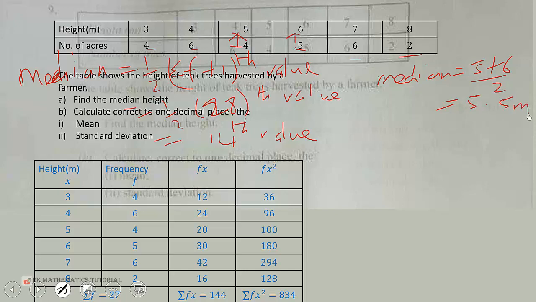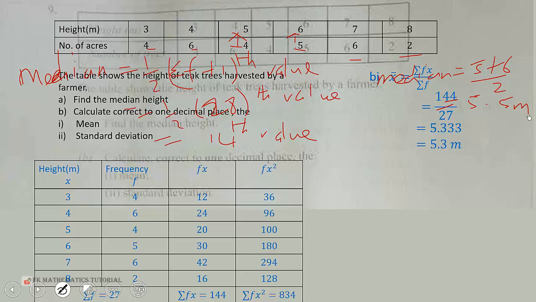Now we are supposed to calculate, correct to one decimal place, the mean. So mean is summation fx, which is 144, over 27. So mean is summation fx over summation f. So 144 over 27 will be 5.33. So to one decimal place, we have 5.3 meters.